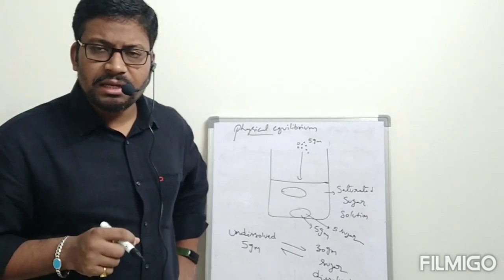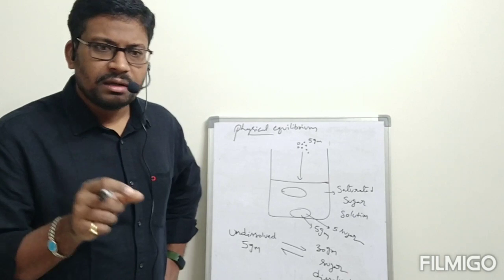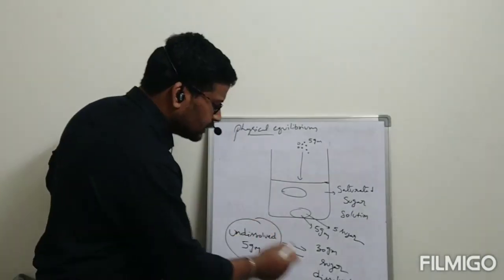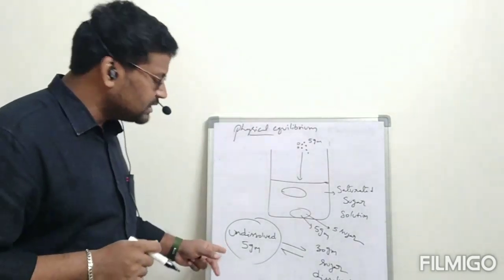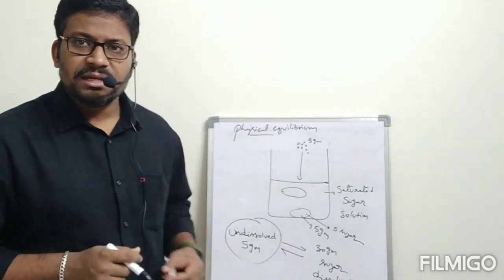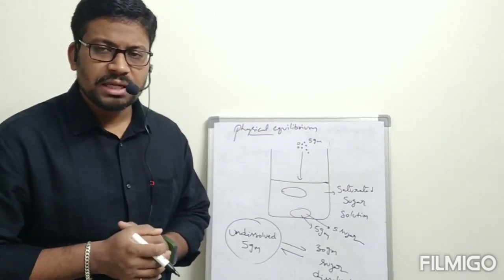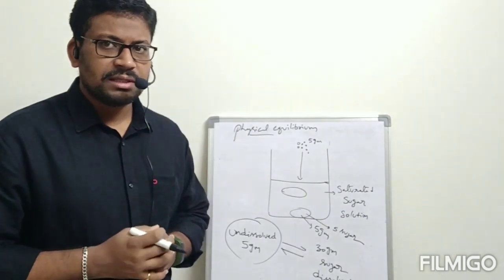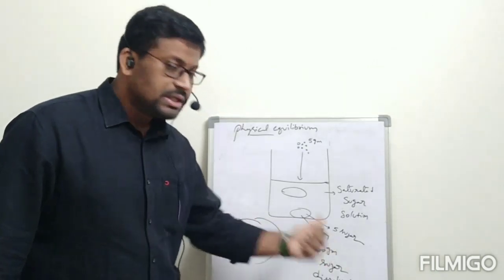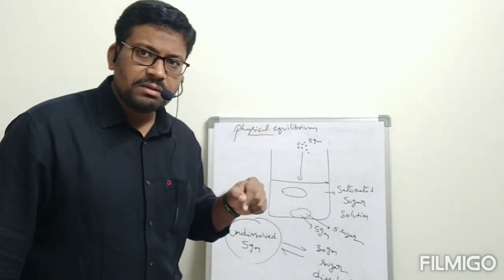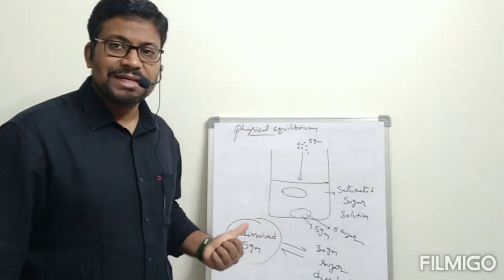Now what is the meaning of equilibrium? That is not telling that the undissolved sugar and dissolved sugar are in the same quantity. They are not in the same quantity. One is 5 grams, another one is 30 grams. That is not the meaning. The meaning of this equilibrium is that the rate of forward process, that is, how many molecules are converted from undissolved state to dissolved state, that many molecules are converted from dissolved state to undissolved state. That is the rate.